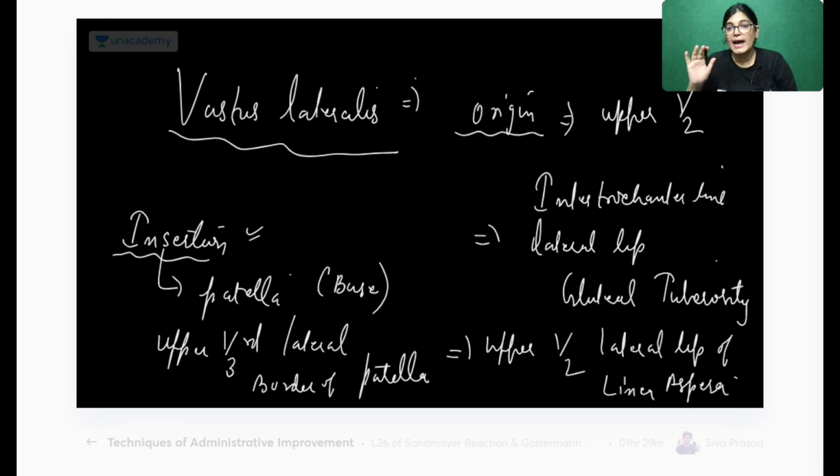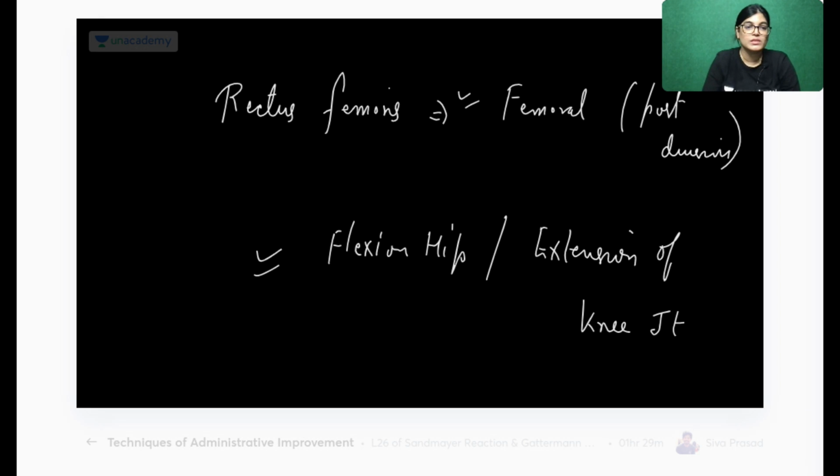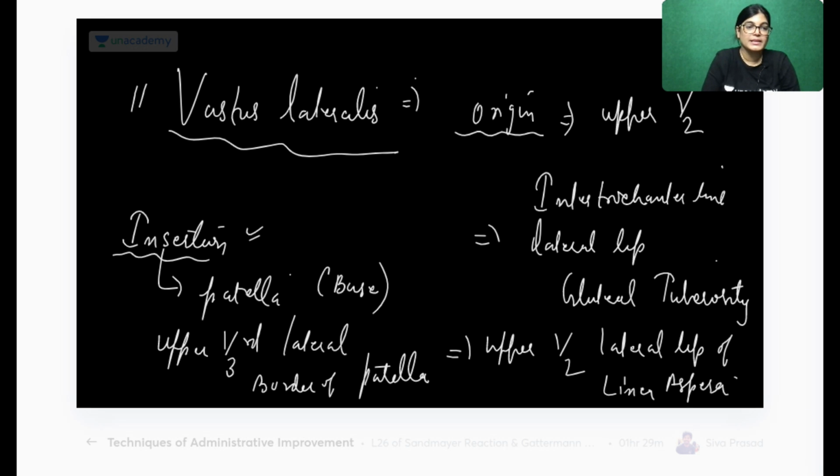So I'm not writing action and nerve supply because that is common. Only origin and insertion are from different areas. So yes, we have done with the vastus lateralis. We have covered the first one, rectus femoris. The second one is vastus lateralis. And what about the third? The third is vastus medialis.